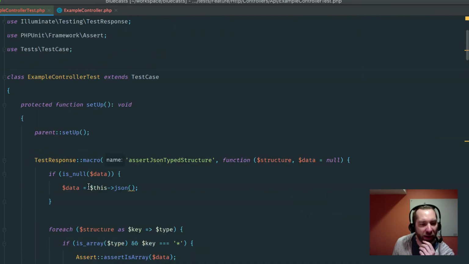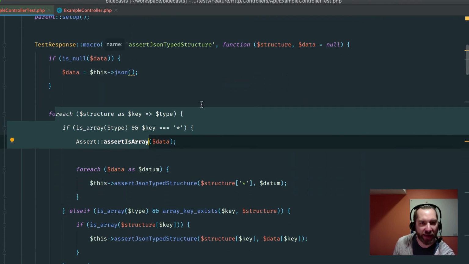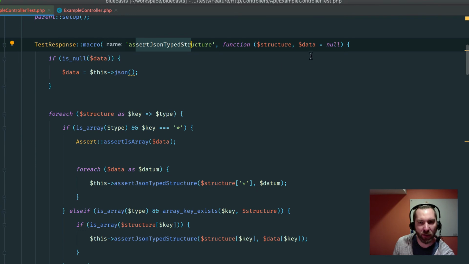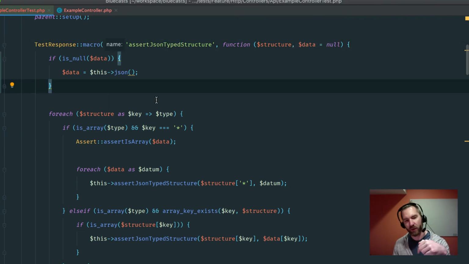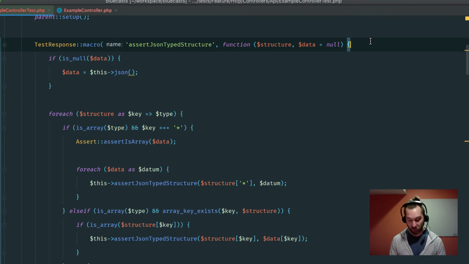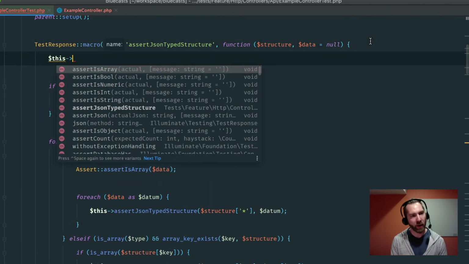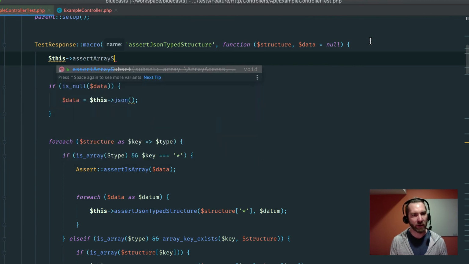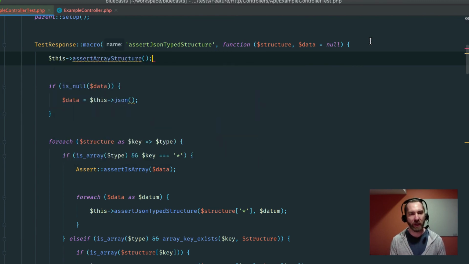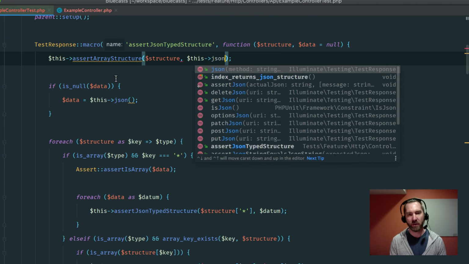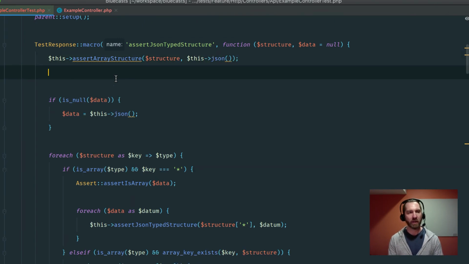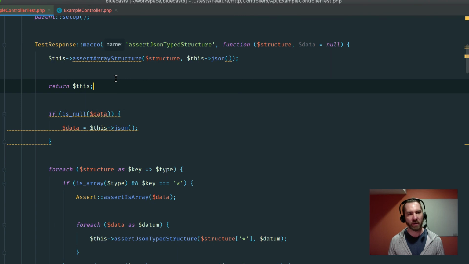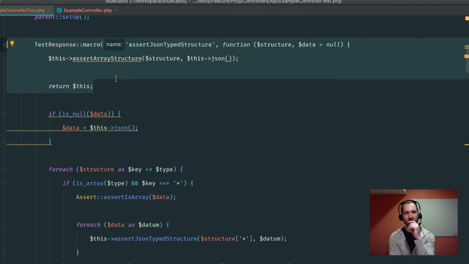So, maybe that's how I get around some of this other stuff, is that I actually just have this method called assert JSON, or sorry, assert array. So I could actually make both. I could just say something like this, assert array structure, make one of these generically as an assertion, and then I would pass it the structure and this JSON data initially, right, underneath, and then just return this.